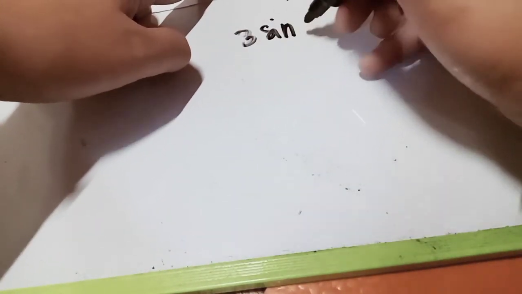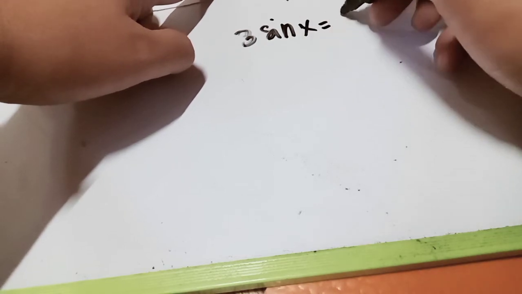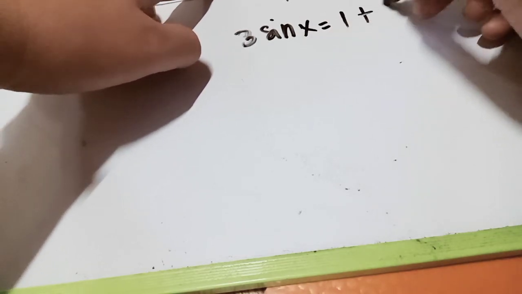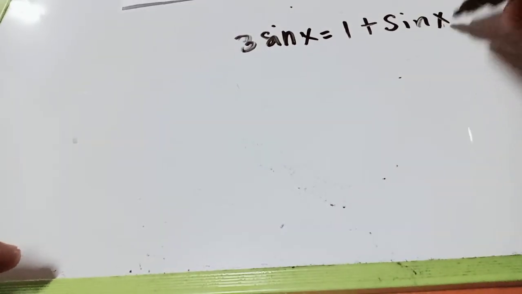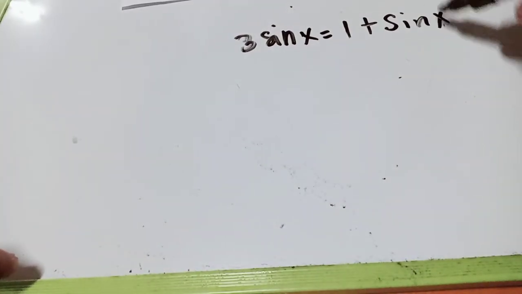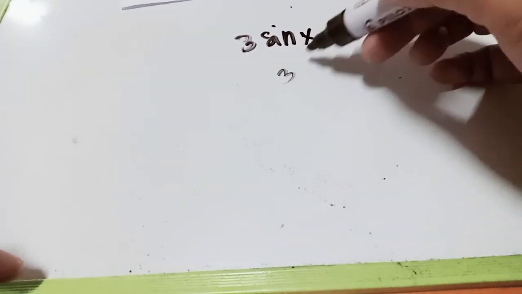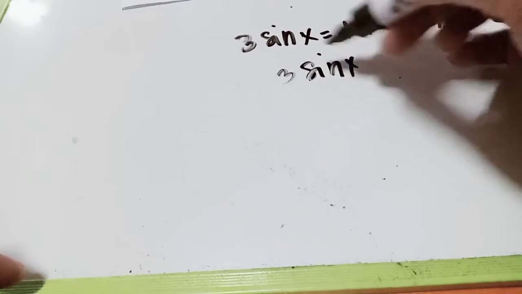So take note, this is 3 sine x is equal to 1 plus sine x. This is the given, and we want to get the value of x.